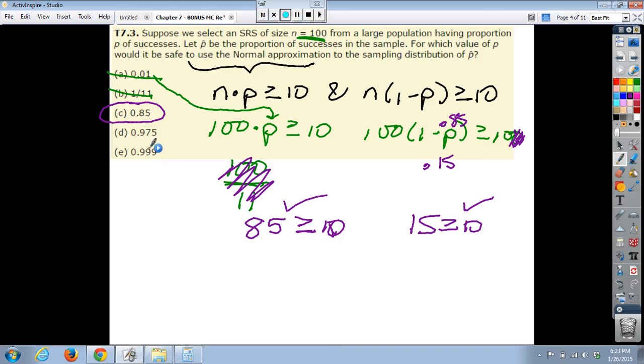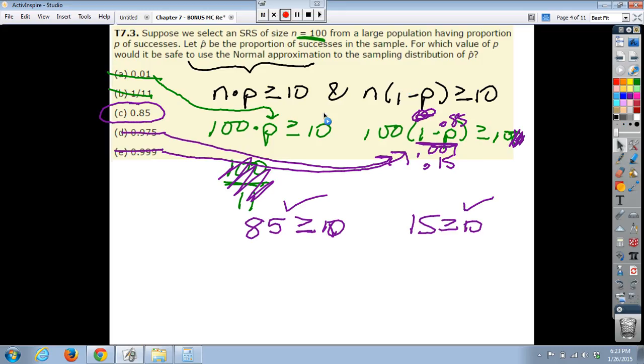Because 100 times 0.999, well, that's going to be 99.9. That's definitely going to work here. But these aren't going to work over here, because then we're looking at basically the complement of what we have. We would be taking 100 times 0.001, and we would definitely not get something greater than or equal to 10. So both of these are going to produce unfavorable results for the second half of rule of thumb number 2. So the only one that really works is 0.85.